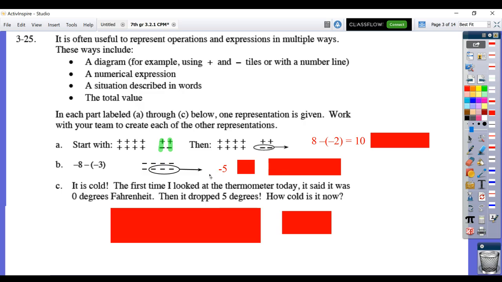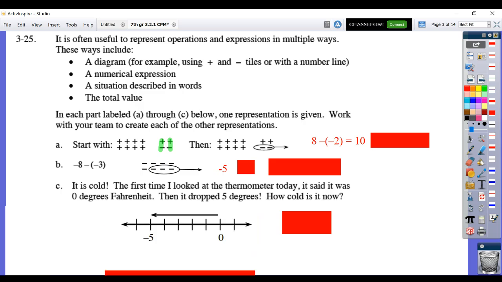For C, this time they are giving you a situation, one that works a little better though, which is temperature. So it's cold. The first time I looked at the thermometer today, it said it was 0 degrees Fahrenheit. Then it dropped 5 degrees. How cold is it now? So what I did is I did this one as a diagram on a number line. You were allowed to use a number line or positive and negative tiles, whatever works best for you. So I started with 0. I went back 5 degrees. I dropped 5 degrees. Now I'm at -5. Okay, so 0 minus 5 degrees put me at -5.